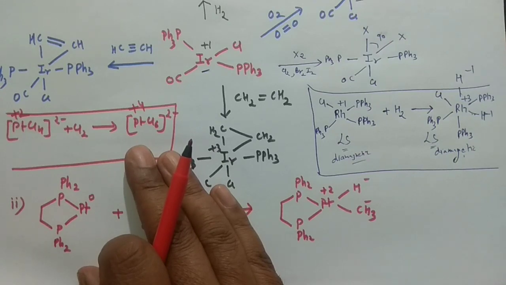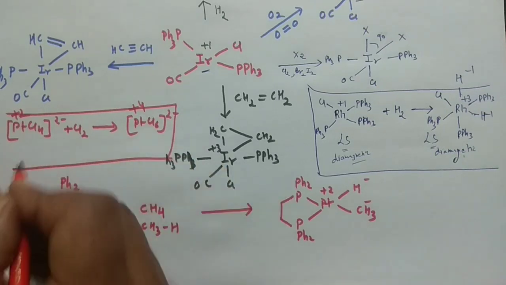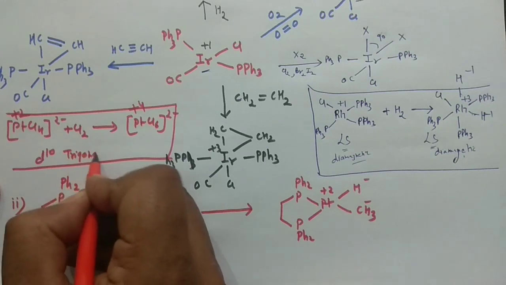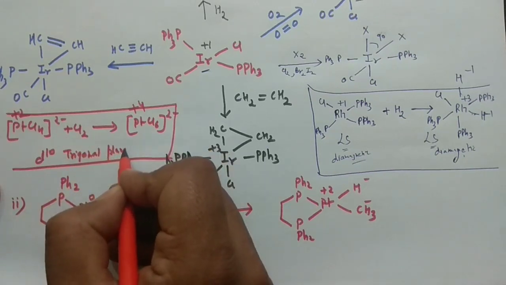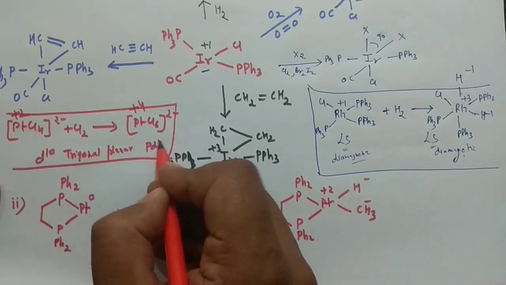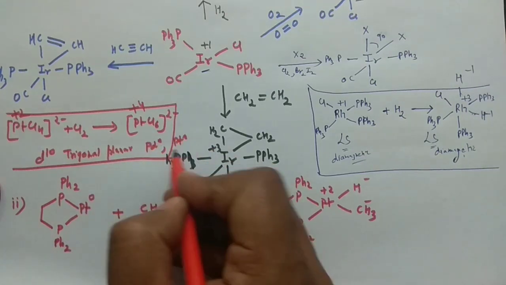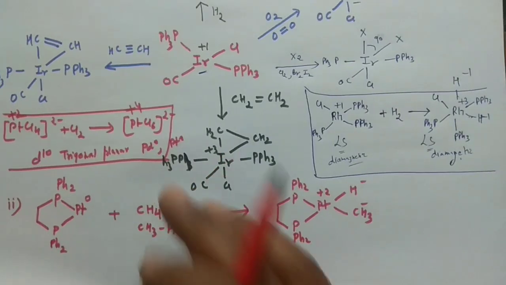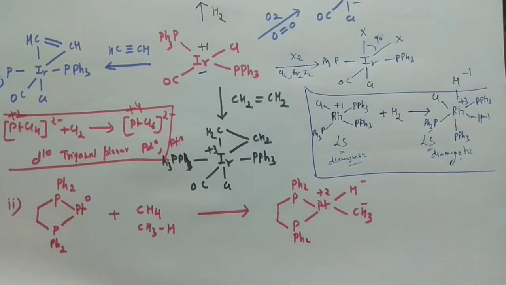D10 systems are trigonal planar structures, like palladium 0 and platinum 0, and they can also undergo oxidative addition reactions. Very important.